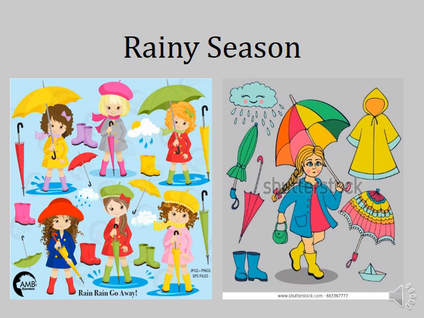So in rainy season, what clothes do we wear? Raincoats, gumboots, and we use umbrella to protect ourselves from rain, to protect our clothes from getting wet.